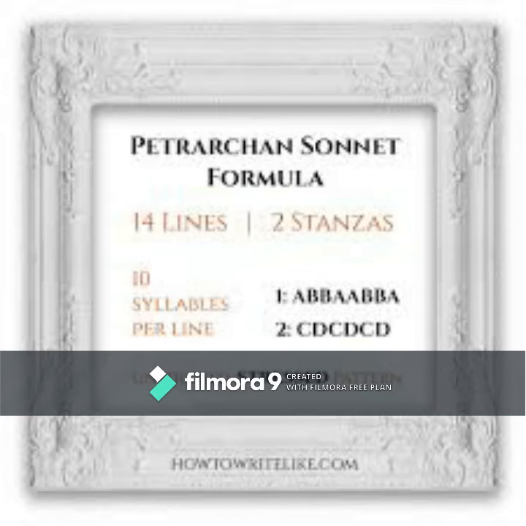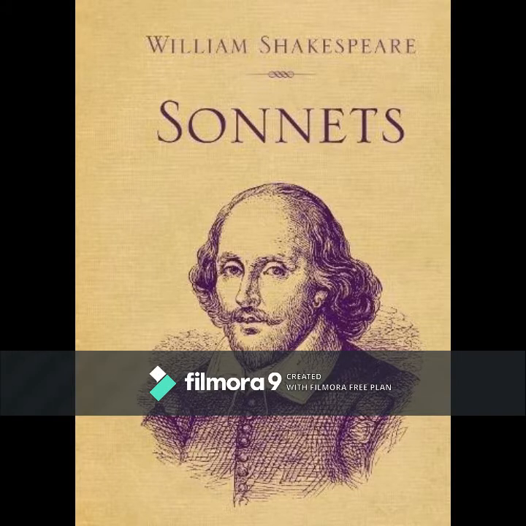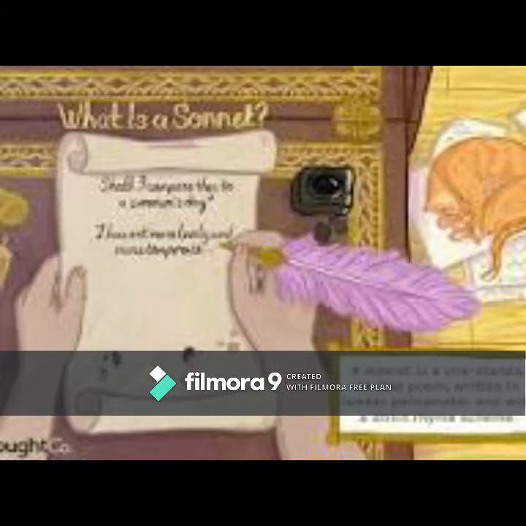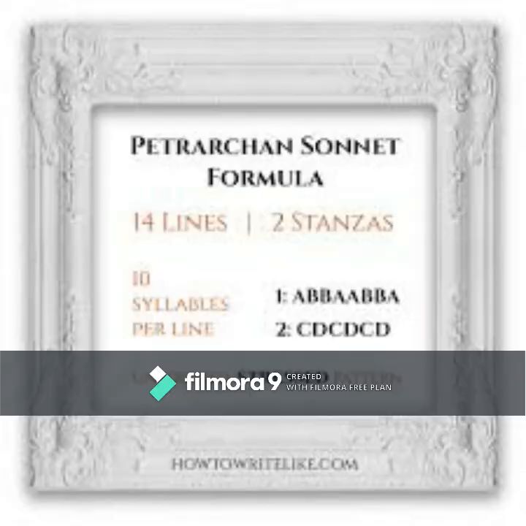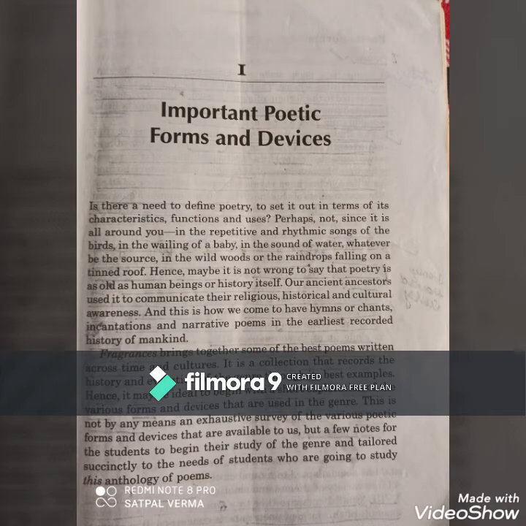Some important poetic forms are sonnet, lyric, elegy, dramatic monologue, free verse. And as for poetic devices, you can enumerate rhythm and rhyme, alliteration, simile, metaphor, personification, and many more.